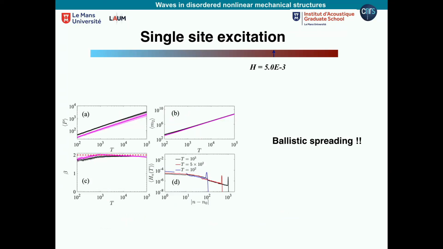And then what we have done: this is supposed to be an energy diagram with increasing energy. So now I have an energy which is quite strong. And in fact, what we have found is that by increasing the energy, we go slowly to ballistic propagation. What does it mean? Again, from energy going subdiffusively, by increasing nonlinearity, we go to almost as if there is no disorder. The energy propagates as if there was no disorder. It is important, instead of saying ballistic, to say that. Nonlinearity is able to make the energy propagate faster.